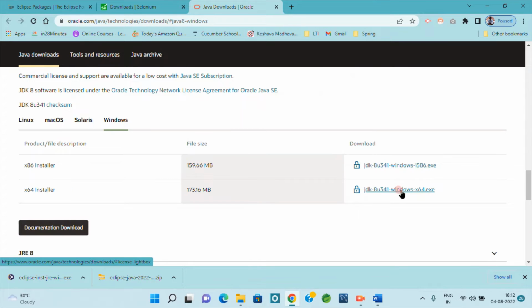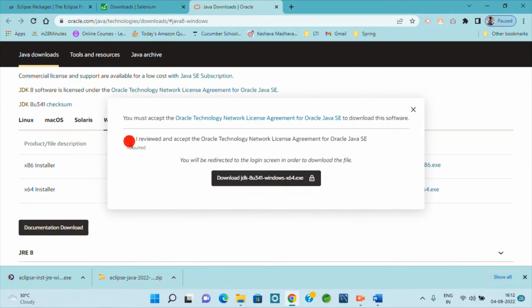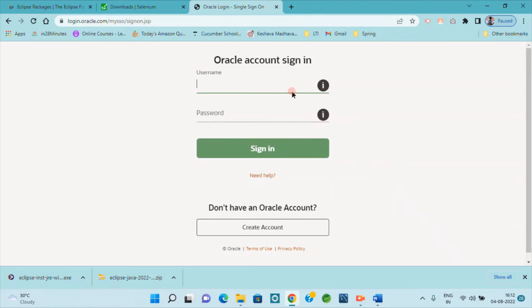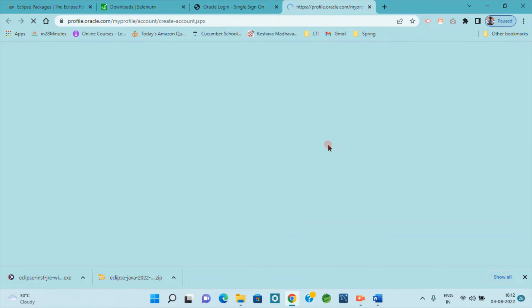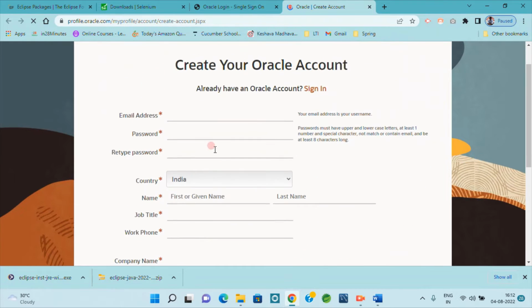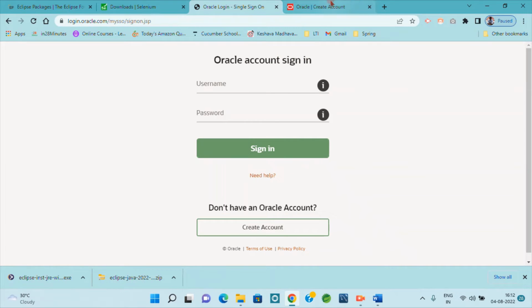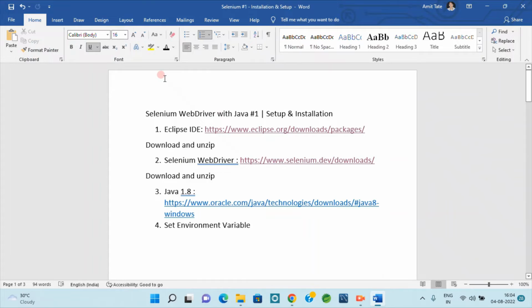And when you click on the link, it will go to the Oracle sign-in page. If you don't have any account, then create one with your Gmail account, and you have to fill some data for that. Create the account and then log in. You will get the exe file, then install it. And the third step is you have to download the 1.8 Java development kit. So on that we can execute our programs and the application.